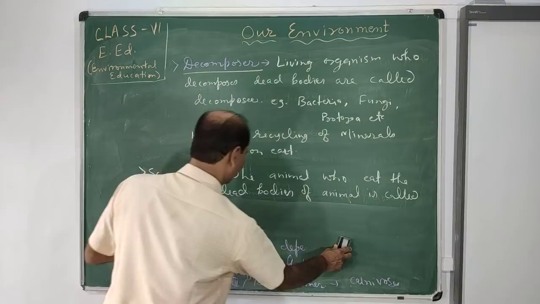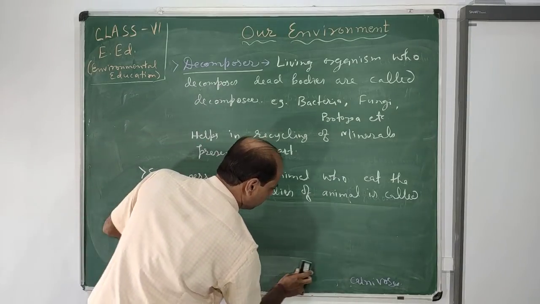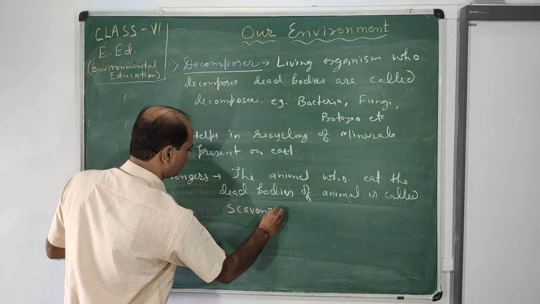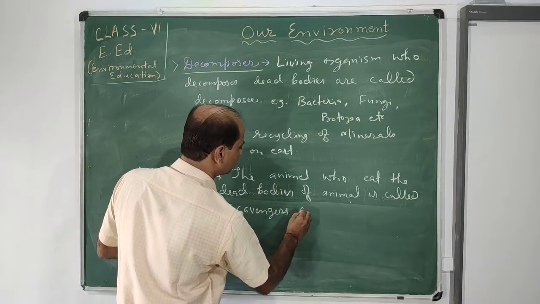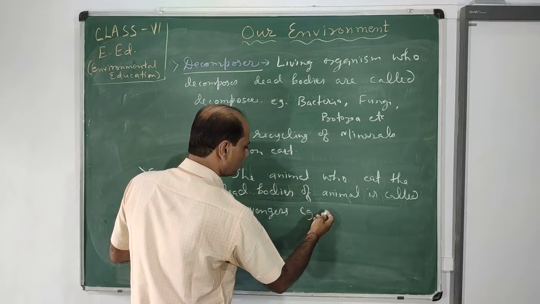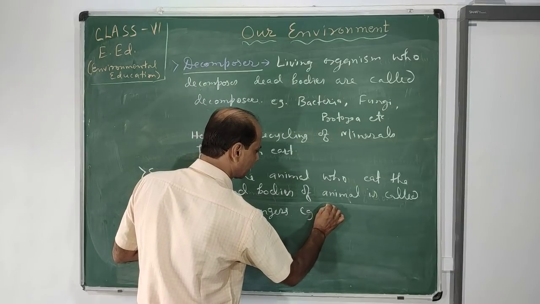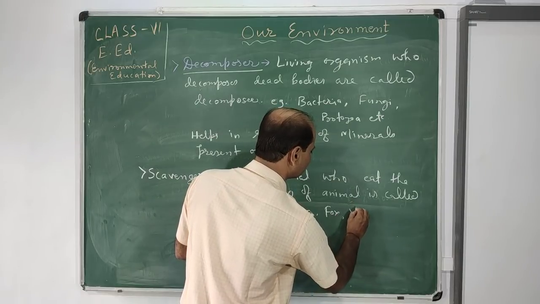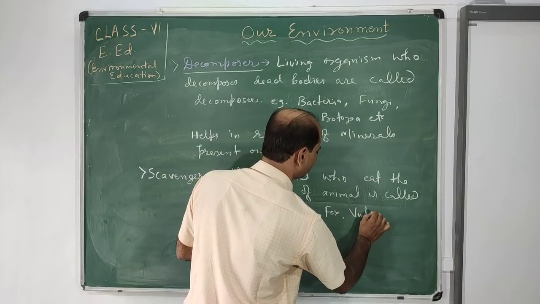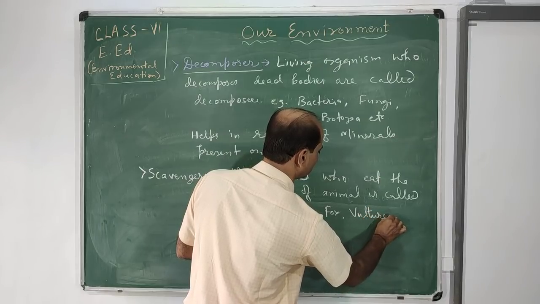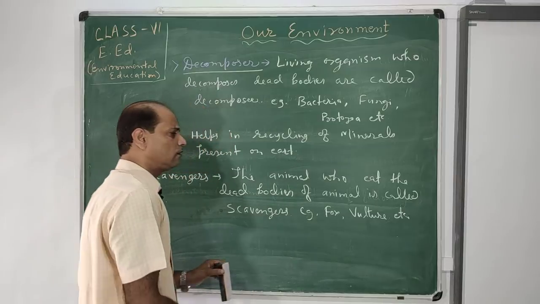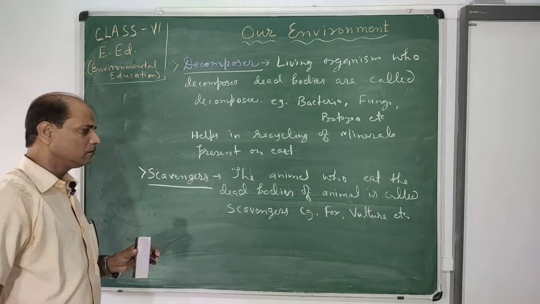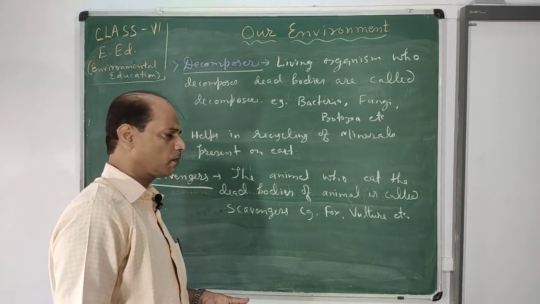Scavengers are mainly vulture, hyena, etc. Examples of scavengers are jackal, fox, hyena, vulture, etc. They feed on dead bodies and decompose them, so they are also called the sweepers of nature.